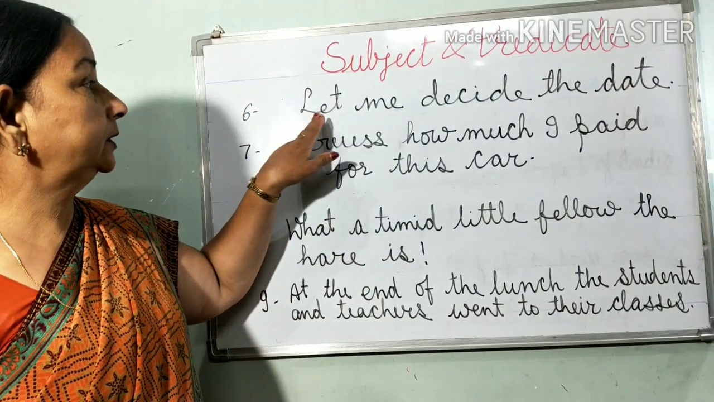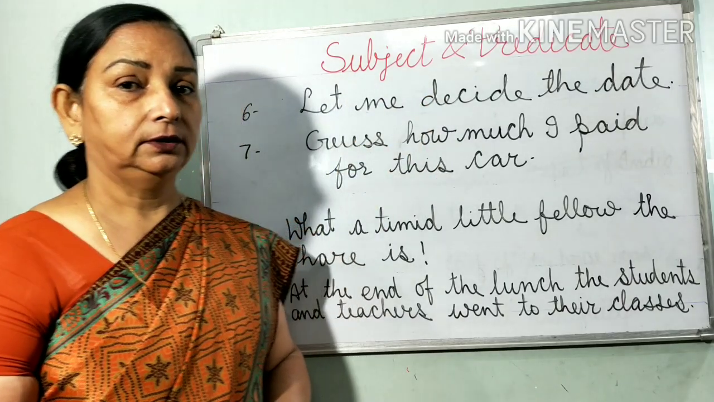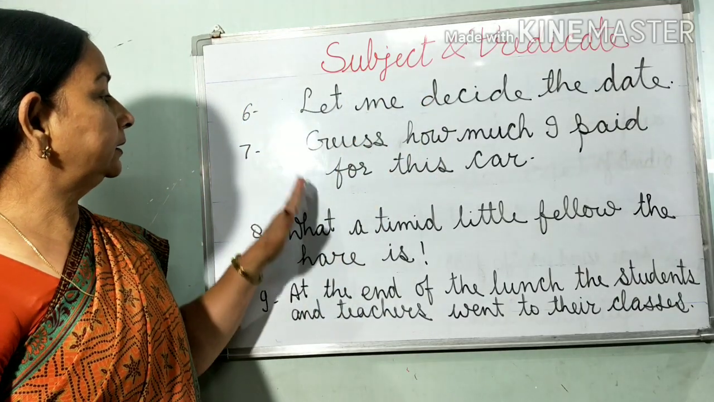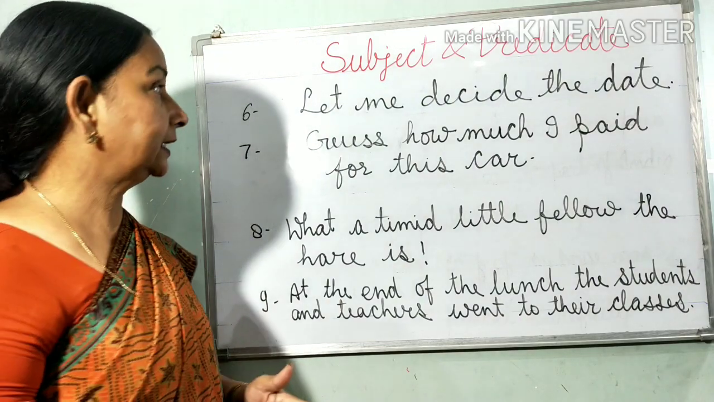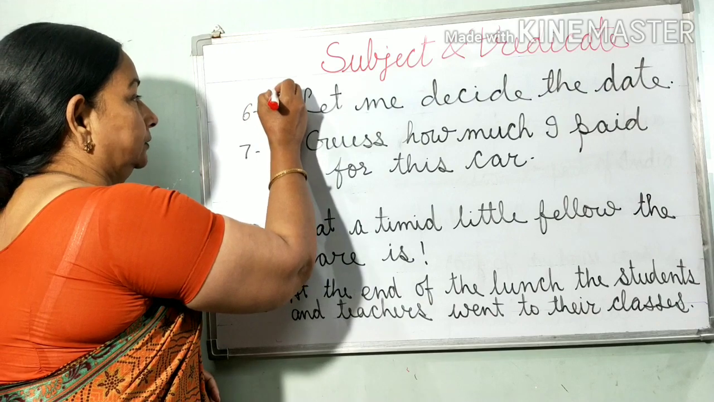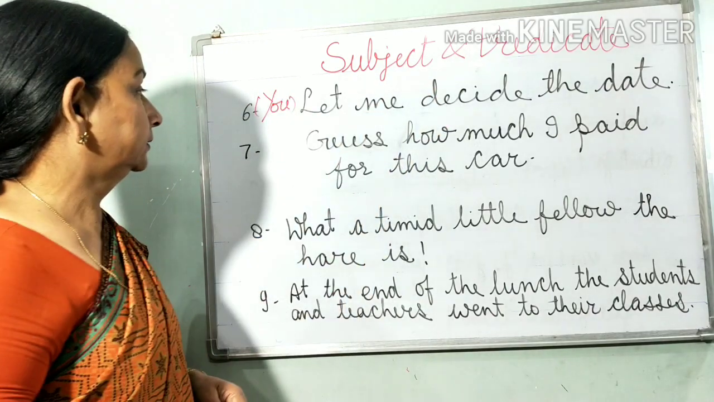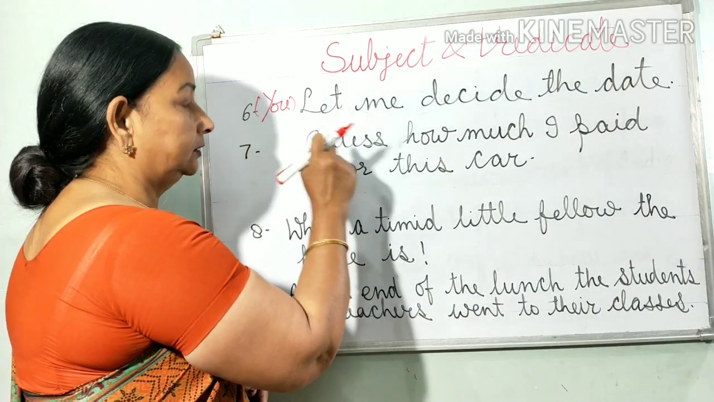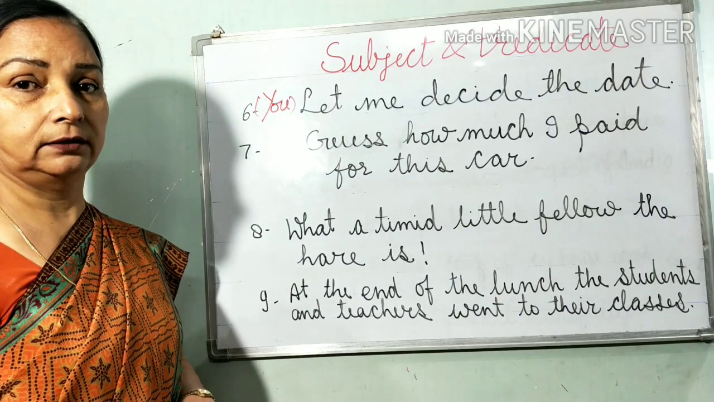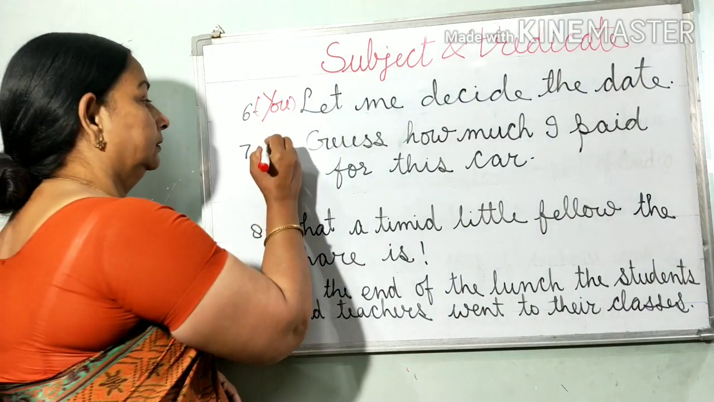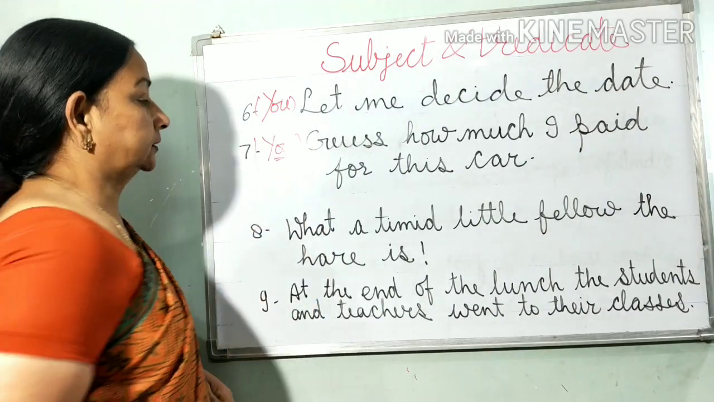Here is the example number 6. Let me decide the date. Again, in the beginning, no noun, no pronoun. So, who is the subject? Again, this is silent. You let me decide the date. The same sentence again, imperative sentence. Guess how much I paid for this car. Who is supposed to guess? It is you. So, this is the subject.